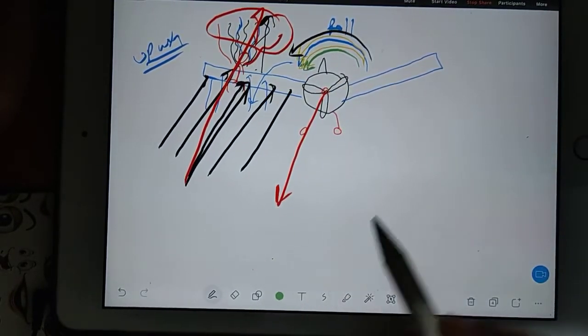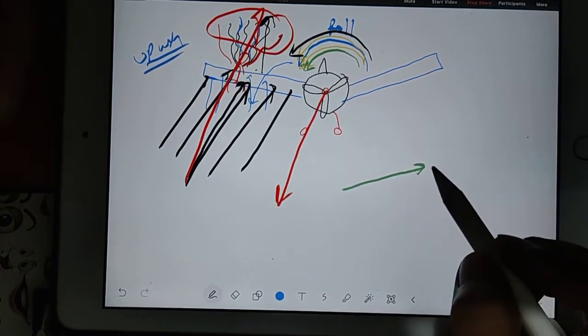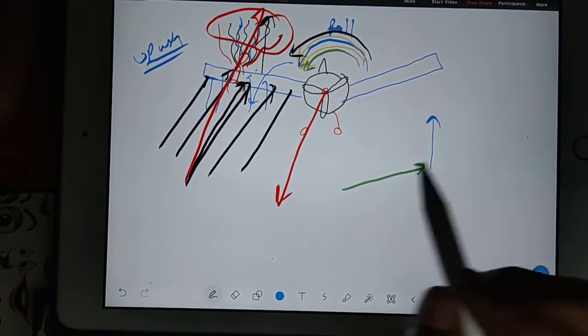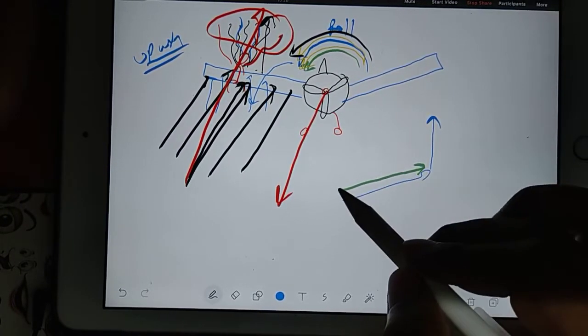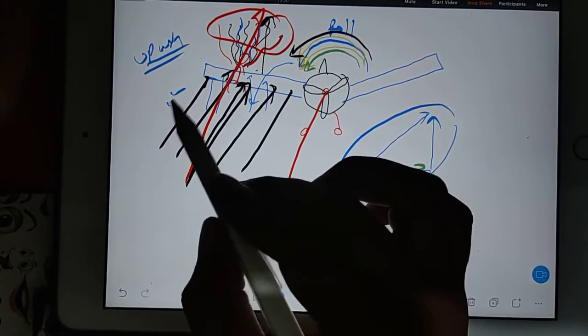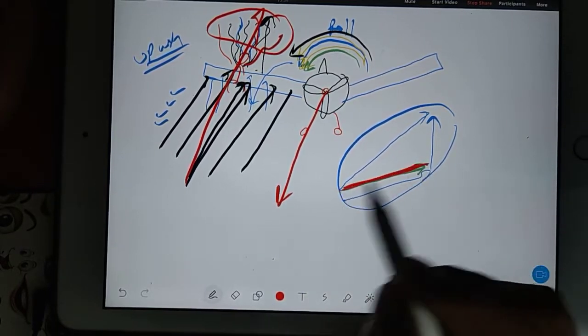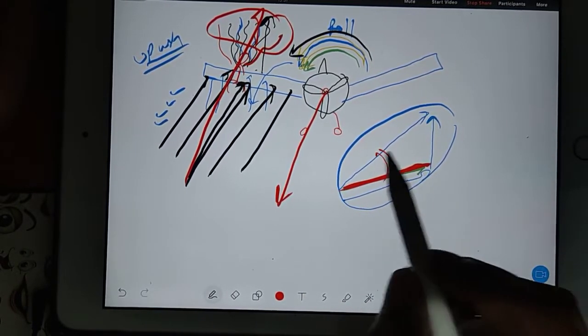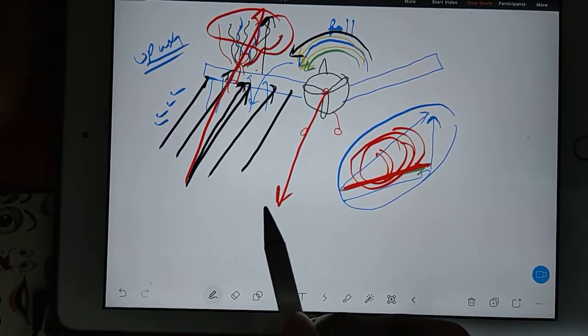Imagine like this: this was the free stream velocity coming, and this was the upward velocity. So the final velocity will not go in this direction, it will go in this direction. So this diagram will come this side. Here you can see, earlier this was the free stream, now this is the free stream. So you got an increase in angle of attack by this much amount.